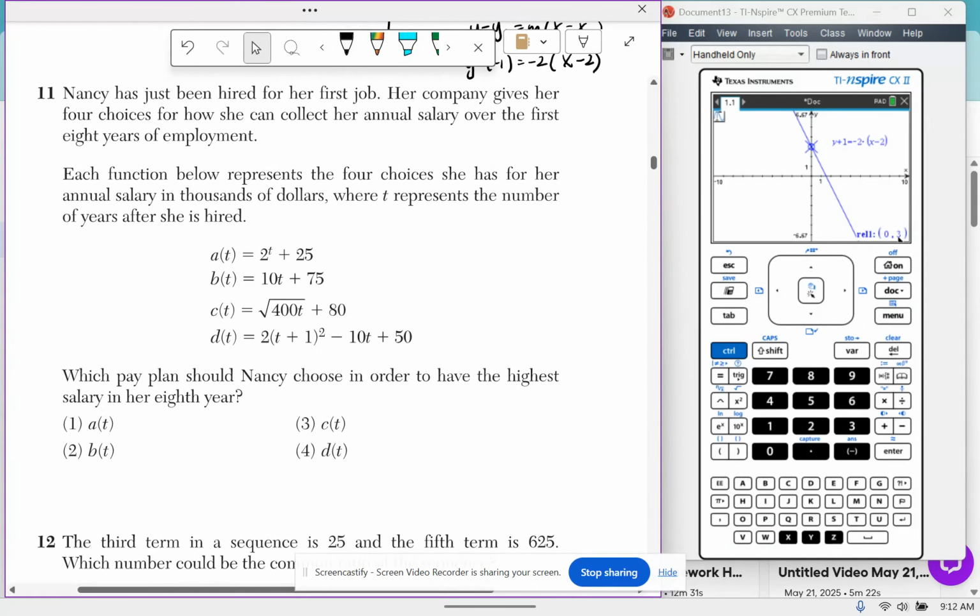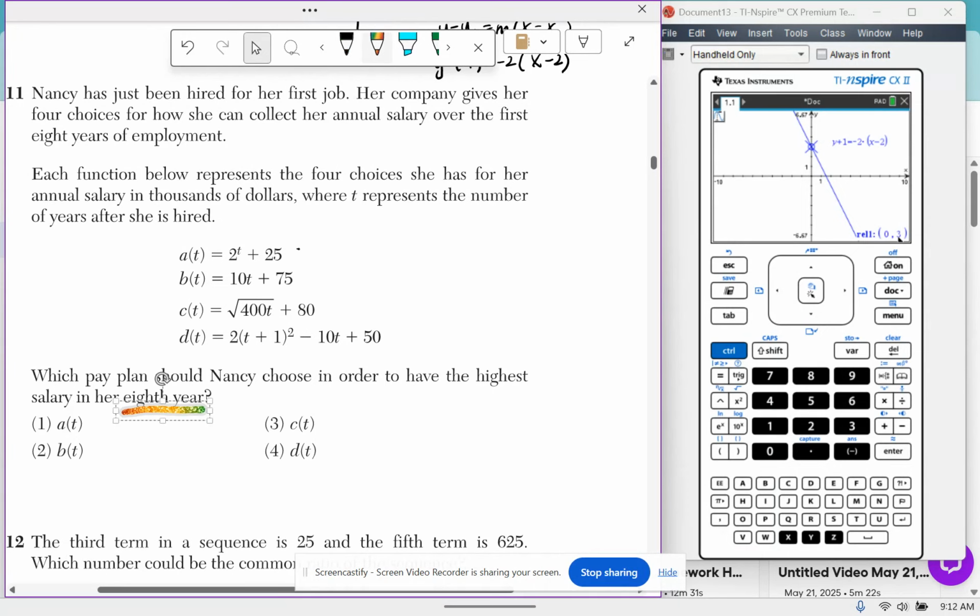11. Nancy has just been hired for her first job. Her company gives her 4 choices for how she can collect her annual salary over the first 8 years of employment. Each function below represents the 4 choices she has for her annual salary in thousands of dollars, where T represents the number of years after she is hired. Which pay plan should Nancy choose in order to have the highest salary in her 8th year? So what I should do here is substitute in 8 for every different equation here. And then I'm going to compare the outputs and see which one is the highest, okay?